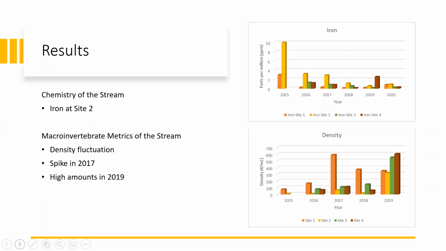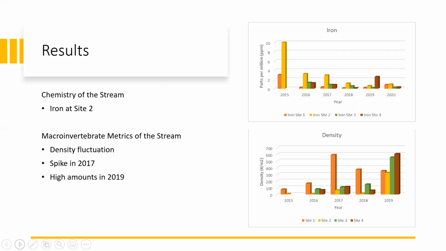Overall, the results of the study show improvement with chemistry in macroinvertebrate communities. Looking at Site 2, which is located immediately downstream of the AMD site, iron drastically improved. Also looking at Site 2, but shown in the density chart at the bottom right, the macroinvertebrate density improved drastically.